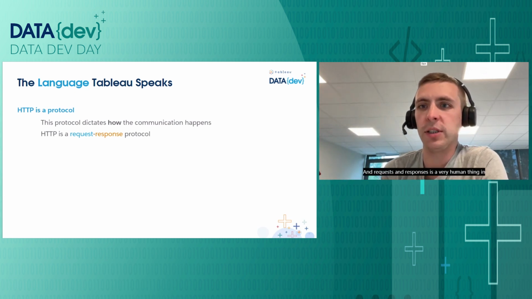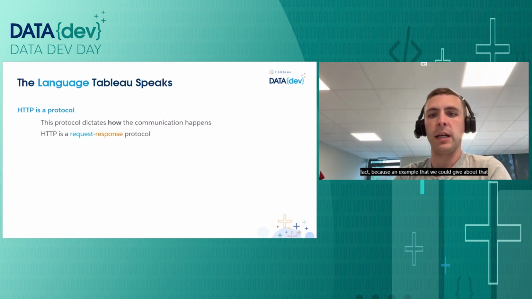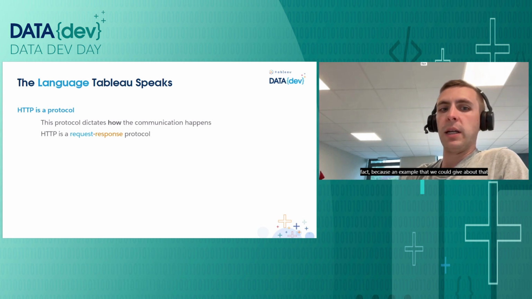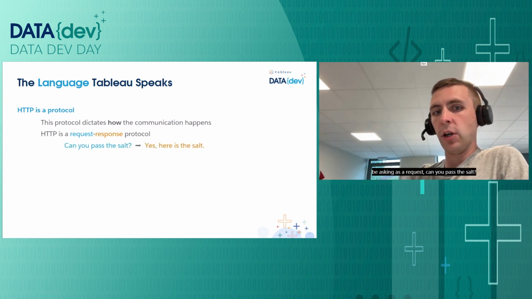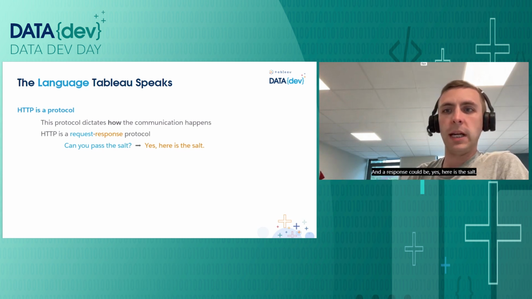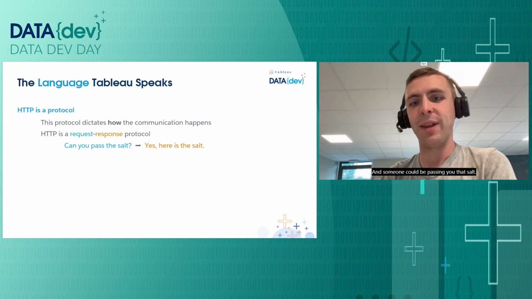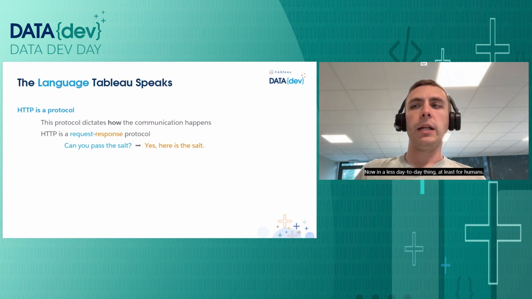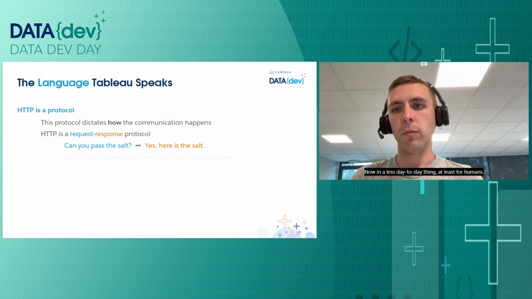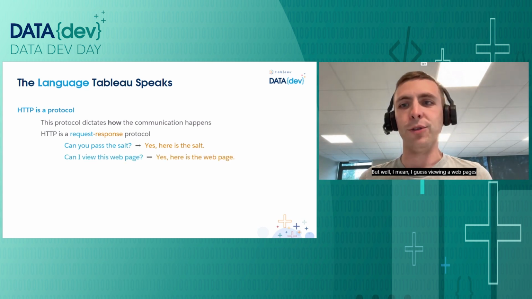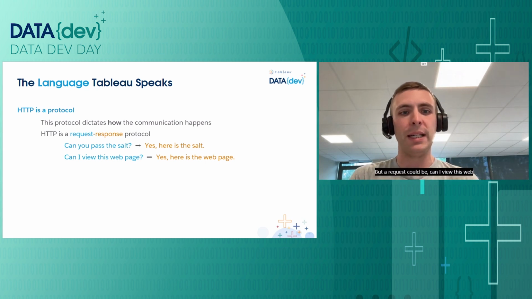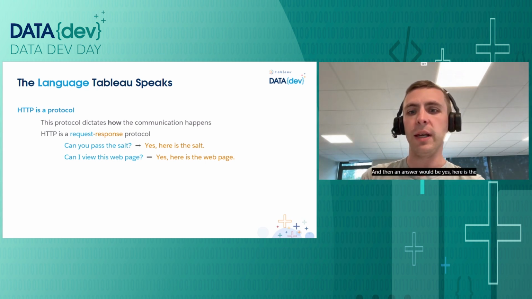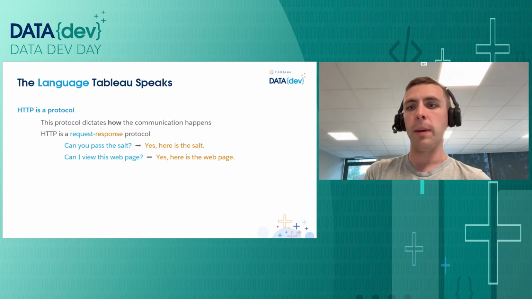And requests and responses is a very human thing, in fact, because an example that we could give about that is that when you sit at the table, you could be asking as a request, can you pass the salt? And a response could be, yes, here is the salt, and someone could be passing you that salt. Now, in a less day-to-day thing, at least for humans, but well, I guess viewing a web page is a day-to-day thing nowadays. But a request could be, can I view this web page? And then an answer would be, yes, here is the web page.